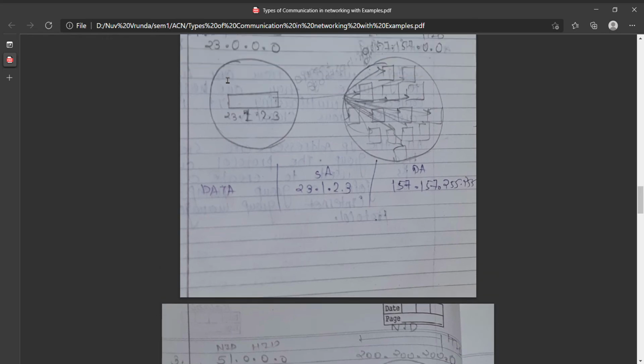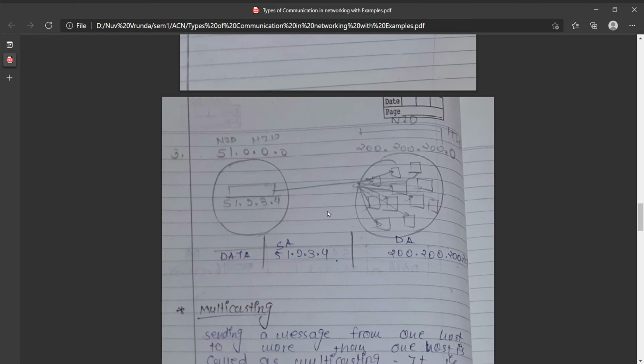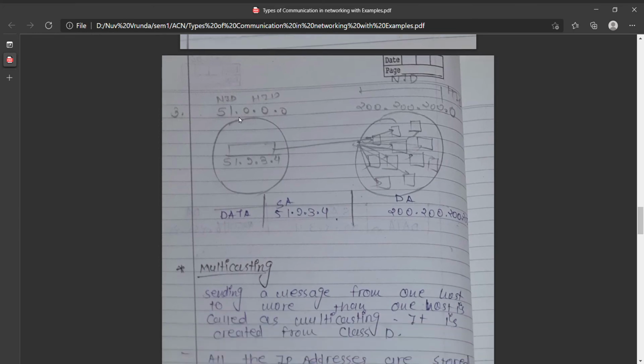Similarly, we take another example of how our data goes by direct broadcast from one network to another network. Again, here we take an example from class A, like network ID 15.0.0.0 to 200.0.0.0.